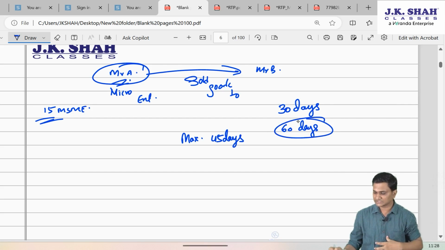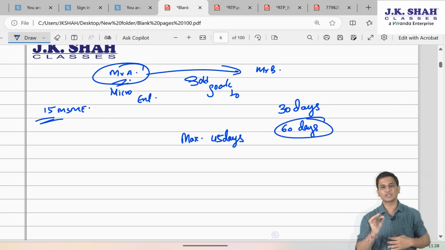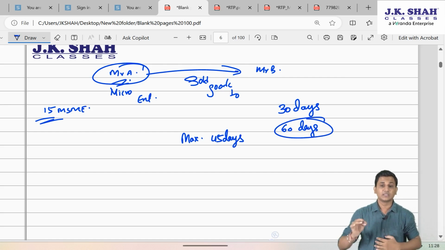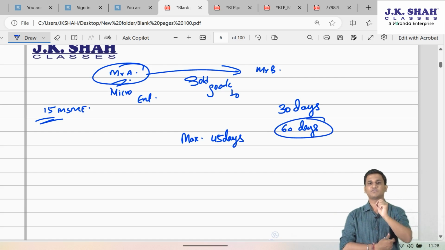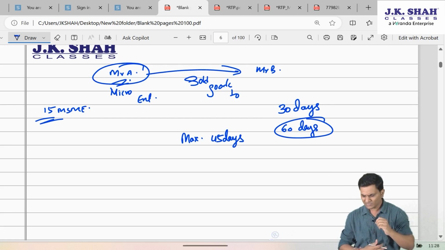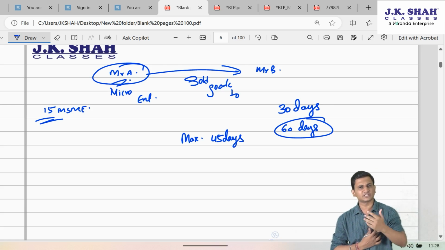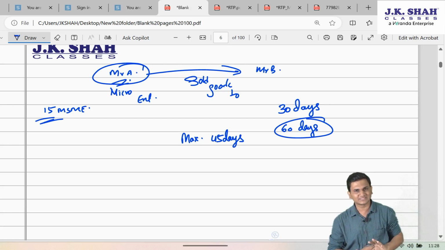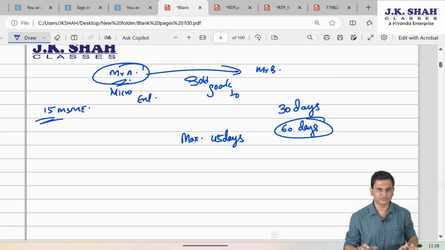So in 60 days due date, Mr. A is entitled to get the payment within 45 days. If Mr. B doesn't make the payment within 45 days, then beyond 45 days, Mr. A can start charging interest. How much interest will be charged, all that stuff is none of our concern. That is a part of MSME Act. We will not get tested on that stuff. However,